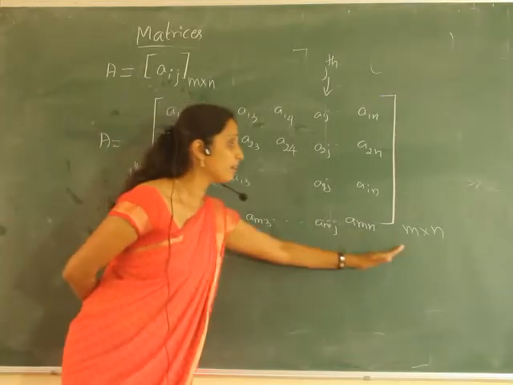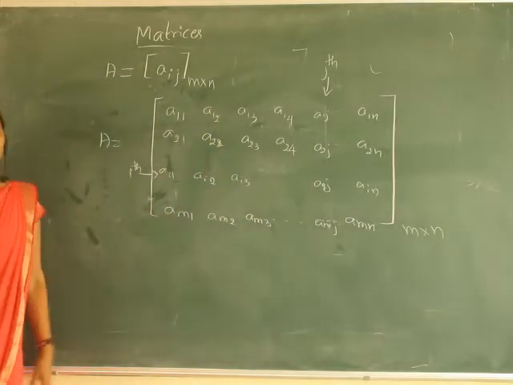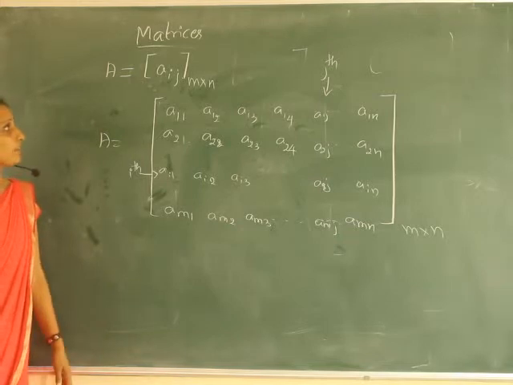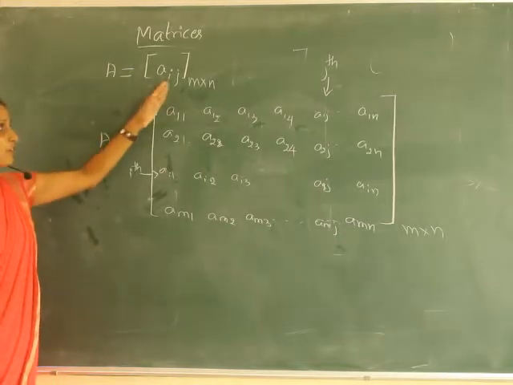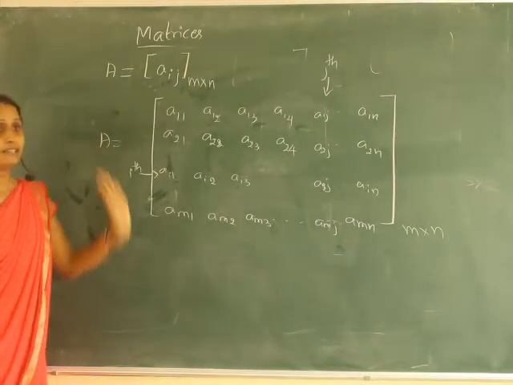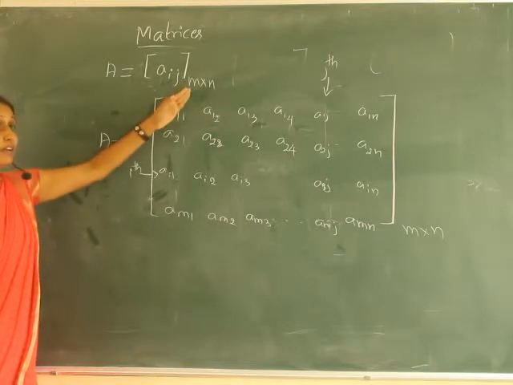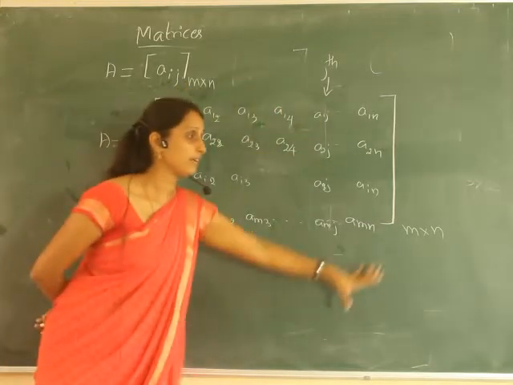So this is the general representation of a matrix: A is equal to Aij, M into N, where there are M rows and N columns. Based on this, we can write any given matrix.